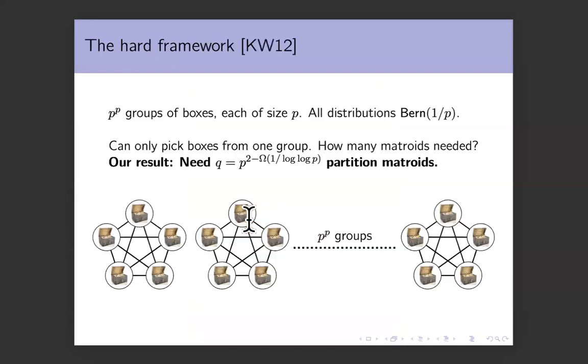In terms of boxes, you have this universe of P times P to the P boxes. For each matroid, you can partition this universe into many parts, and you restrict yourself to only take items from different parts. Equivalently, you only take at most one item from each part. Okay. This is for one matroid. We have an intersection of Q matroids. So we have Q different partitions, and whatever set we take must lie in different parts. Each pair of elements in the set must lie in different parts in each of the Q partitions. Okay. This is what we have to do.